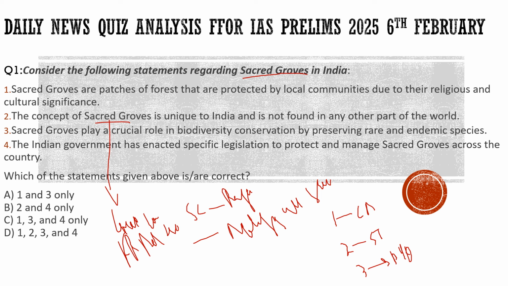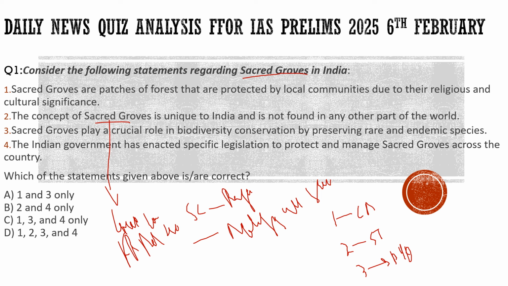So with respect to that, understanding under which acts they fall, currently it falls in the Forest Rights Act 2006, but the Supreme Court has directed the Rajasthan government to notify the Rajasthan Forest Department to notify all the sacred groves as community reserves under the Wildlife Protection Act. So definitely the tussle, and with respect to that, we need to understand what these sacred groves are. About the sacred groves, we will understand through this question what they are, what is their importance, and how they help in conserving the biodiversity.